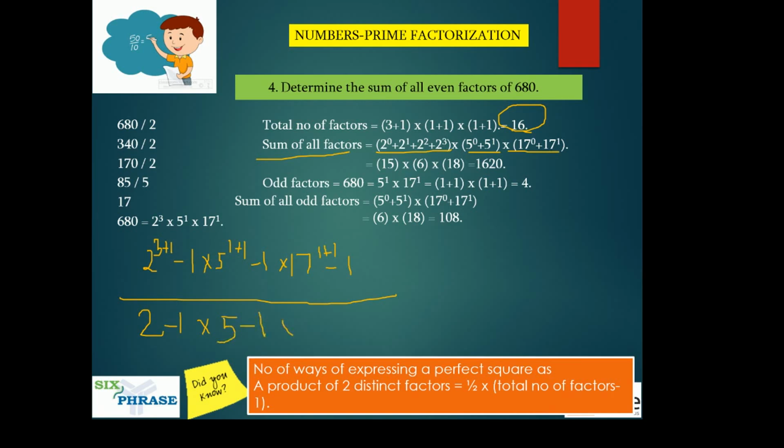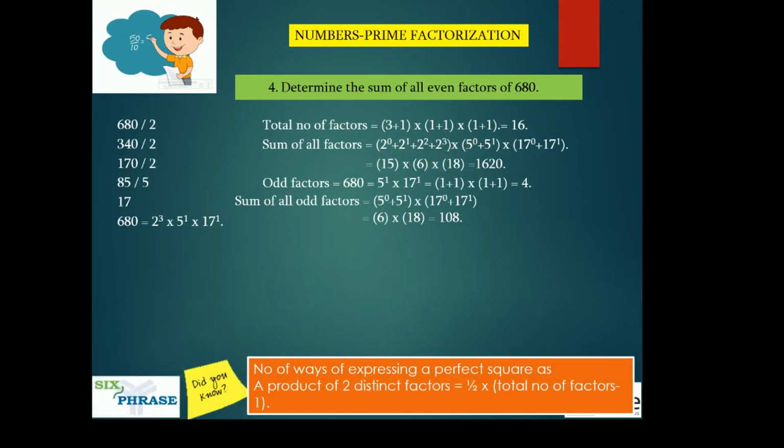To find the sum of all the factors, we use this method. We can either do it this way or we can do it this way. Both will give you the same answer. Now I'll tell you how it is. This method is very simple. Look at this. You have 2 cube, right? What does 2 cube consist of?